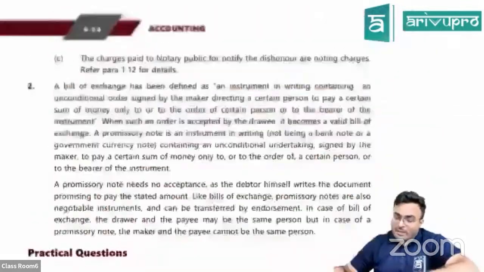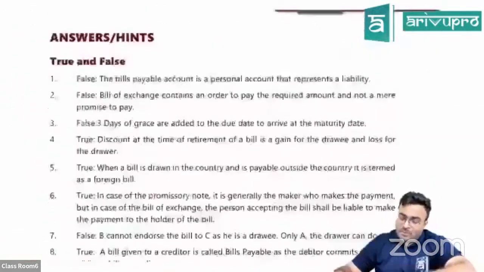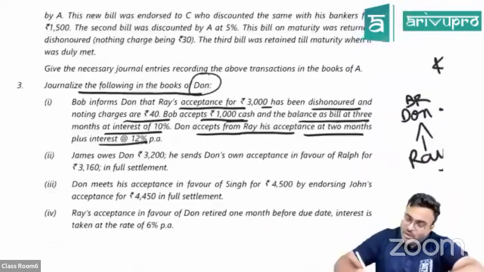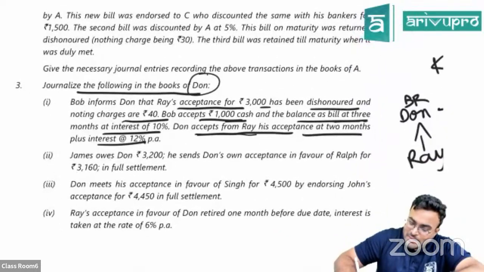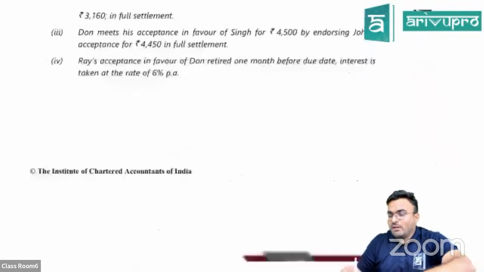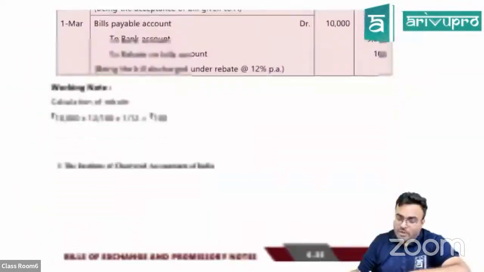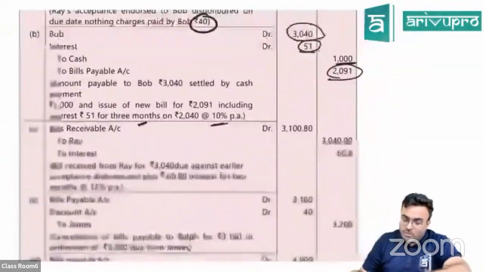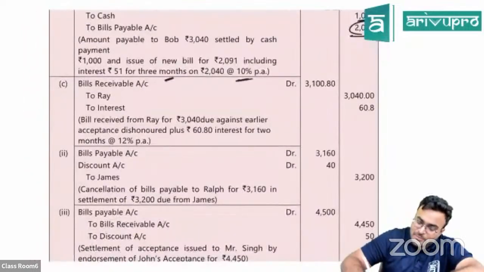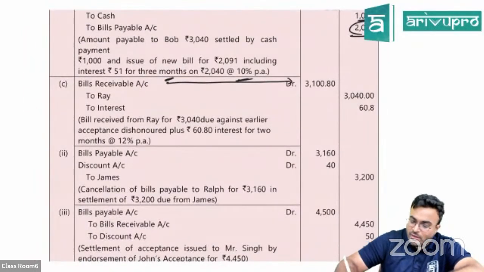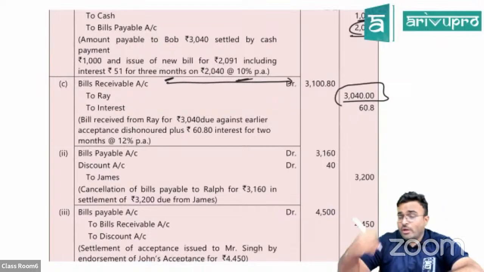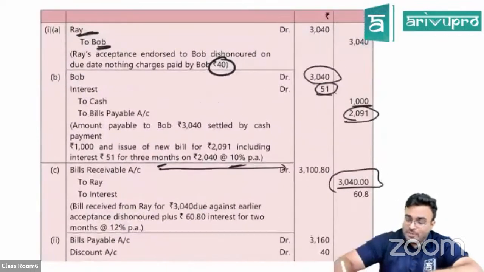What will I do with Ray? Ray is the person who was supposed to pay me money, no? Don accepts from Ray his acceptance at 2 months plus interest. Ray said, give me also 2 months' time, I am not able to pay the money. So when the new bill comes into the picture, bills receivable account is debited to Ray, 3,040. What you were supposed to pay me was 3,040 from this entry.